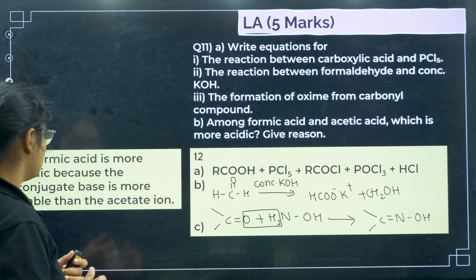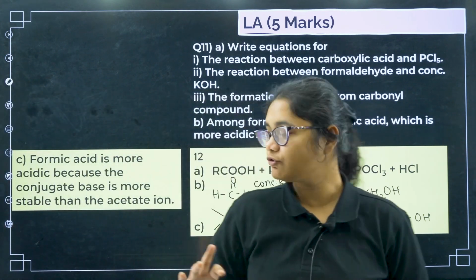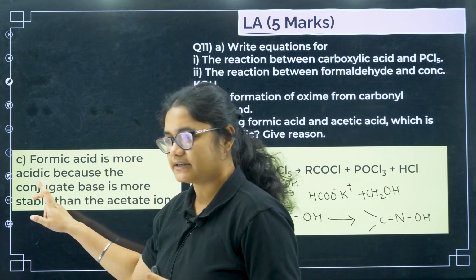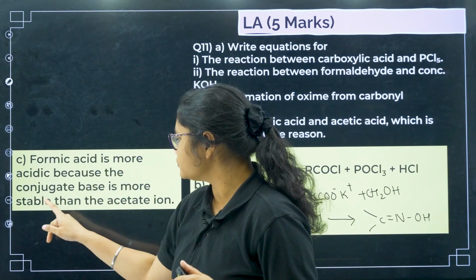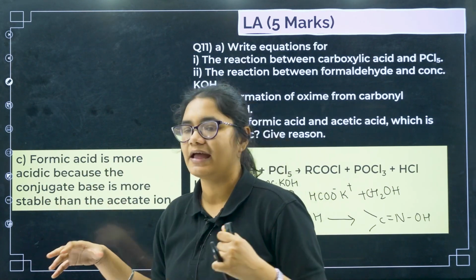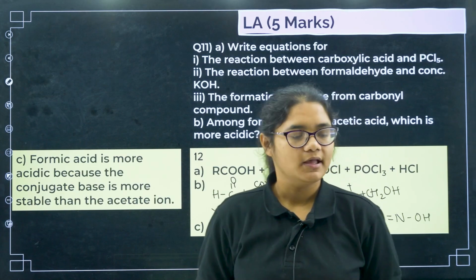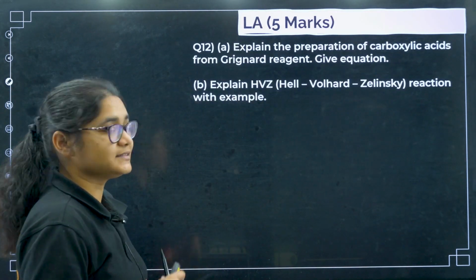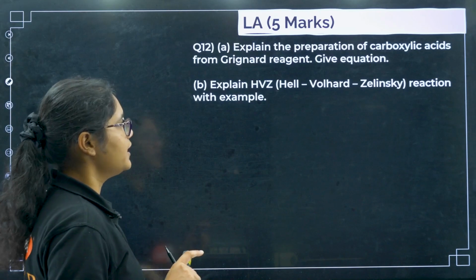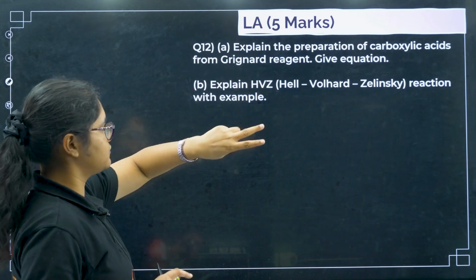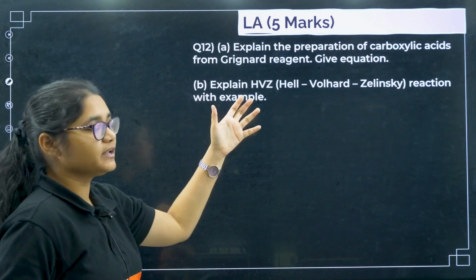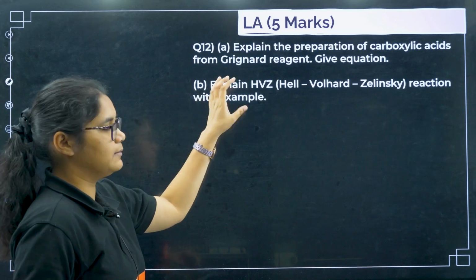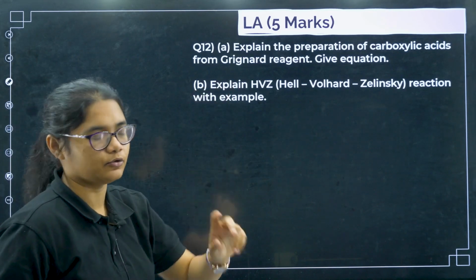Okay. So you can write down, first of all, formic acid is more acidic, that is the first thing, because the conjugate base is more stable than the acetate ion. Clear? Now we will go to next question. Explain the preparation of carboxylic acid from Grignard reagent, give equation. So explanation 1 mark, give equation 1 mark. Explain the HVZ reaction with example, again the name reaction, definition and example, 2 marks.